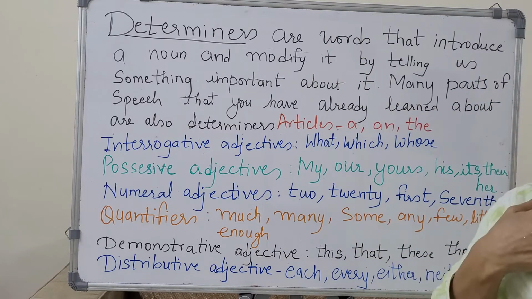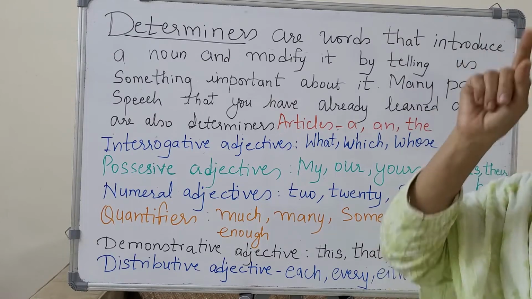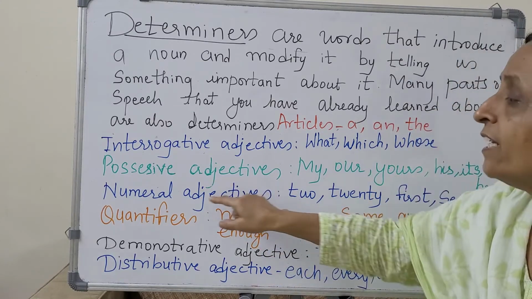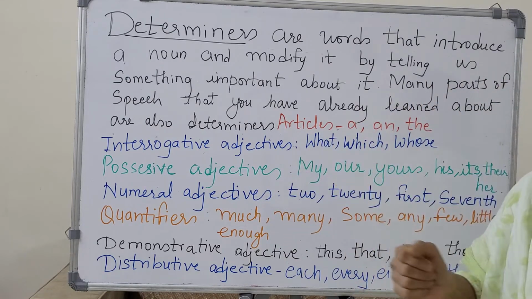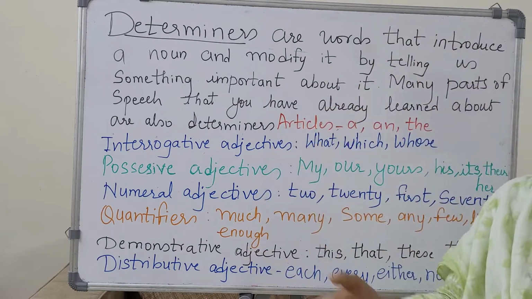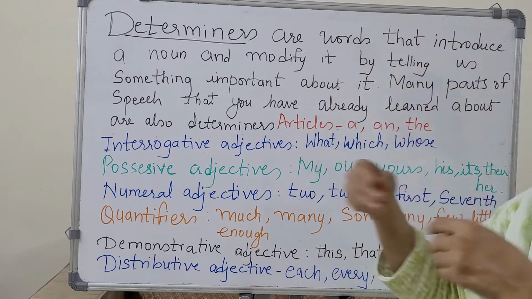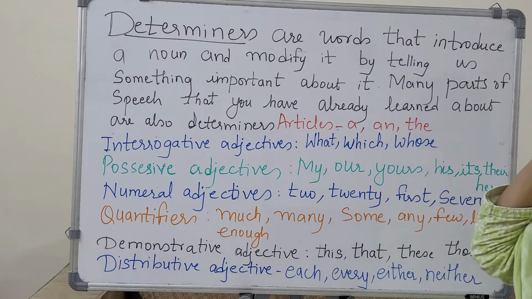Now numeral adjectives. Number. I stood first in class. I have 2 pens. I have 1 eraser. All this is number. Numeral adjectives, they are determiners. They determine how many pencils you have, how many pens you have, whether you stood first in the class or second or third or fourth. So those are numeral adjectives.